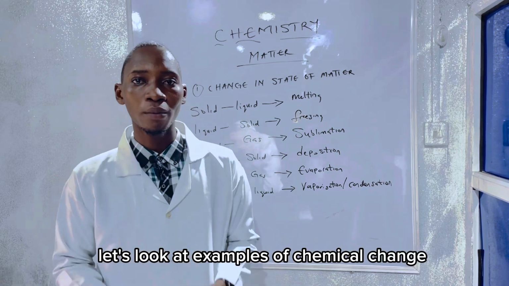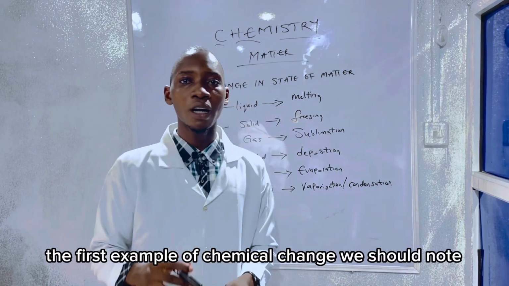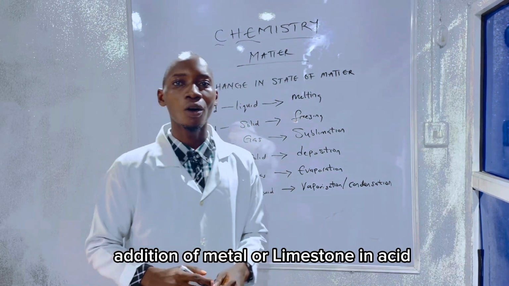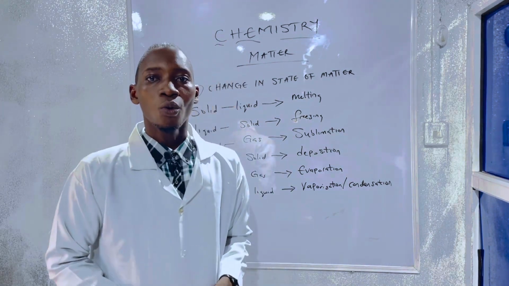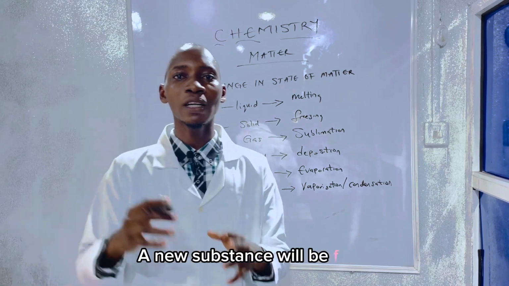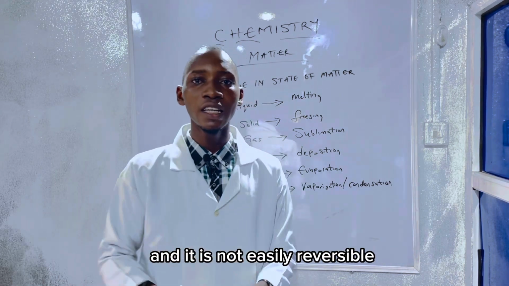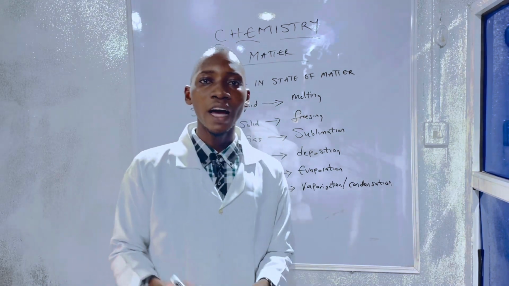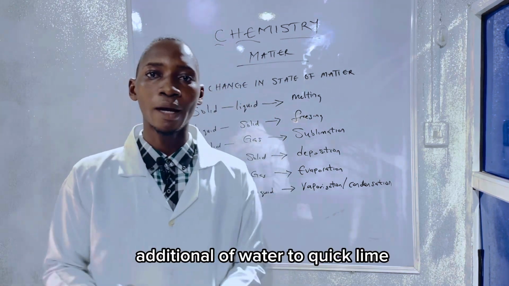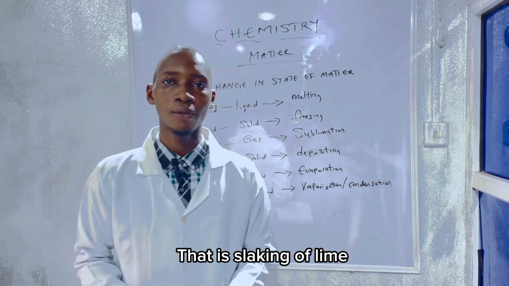Now let's move into chemical change. Let's look at examples of chemical change. The first example of chemical change we should note is addition of metal or limestone in acid. When you add limestone into an acid, for example HCl, a new substance will be formed and it is not easily reversible. Other examples of chemical change include addition of water to quicklime, that is the slaking of the lime.